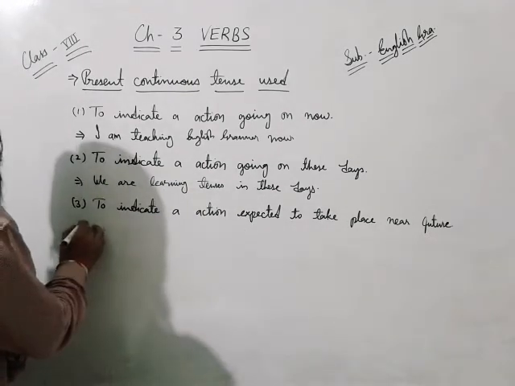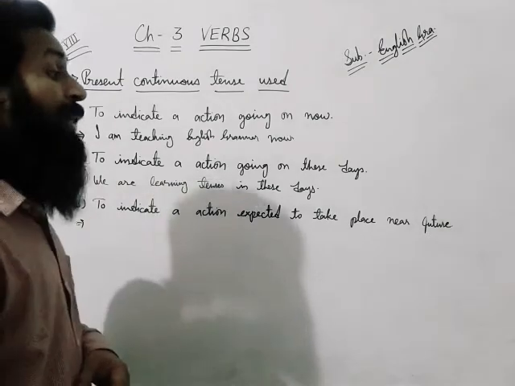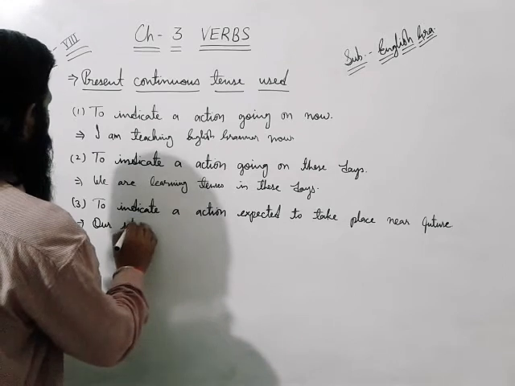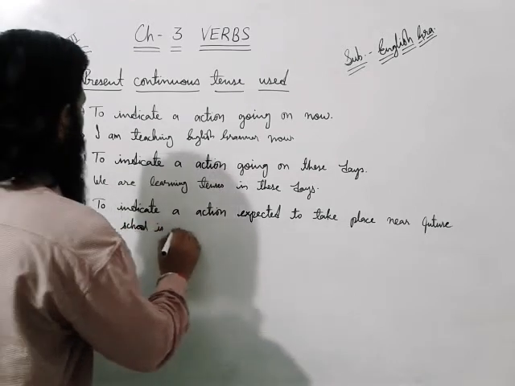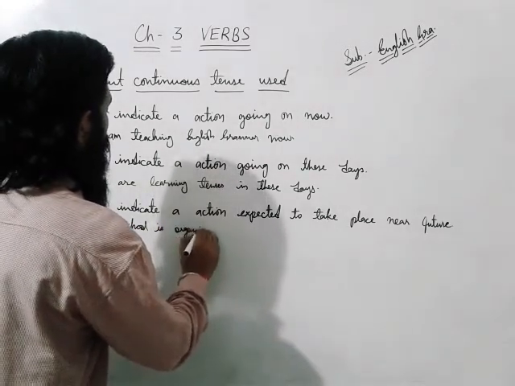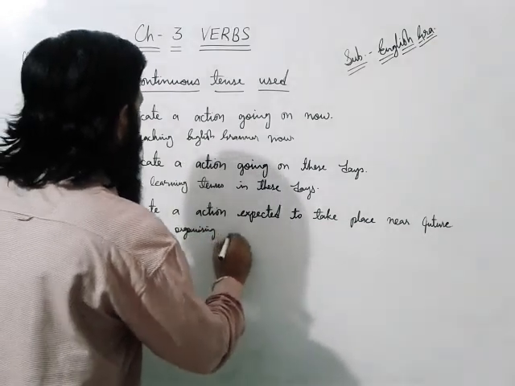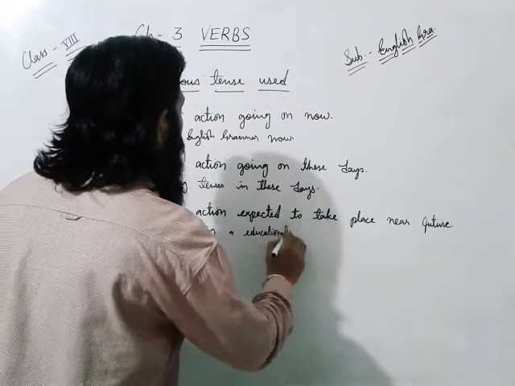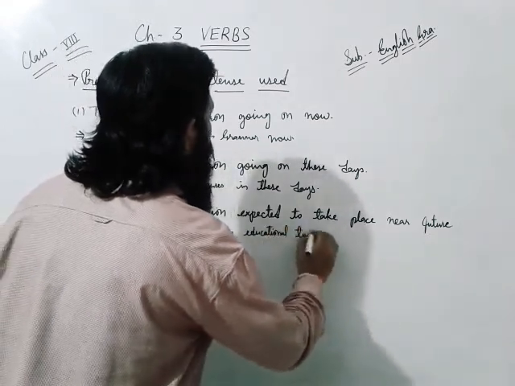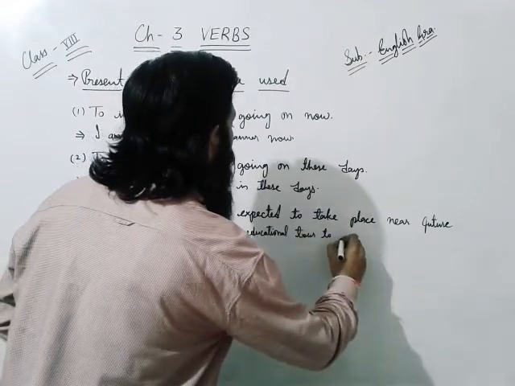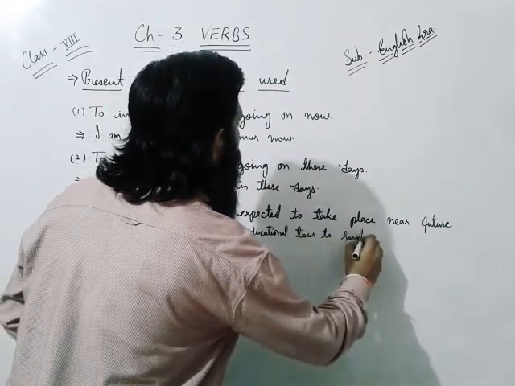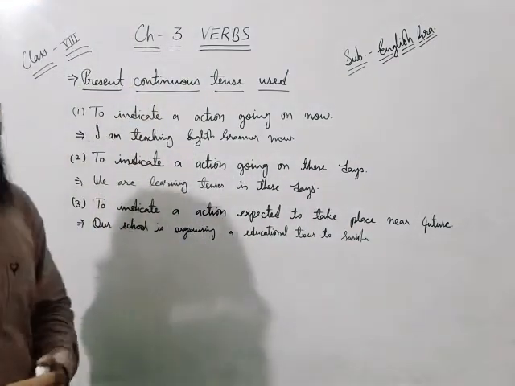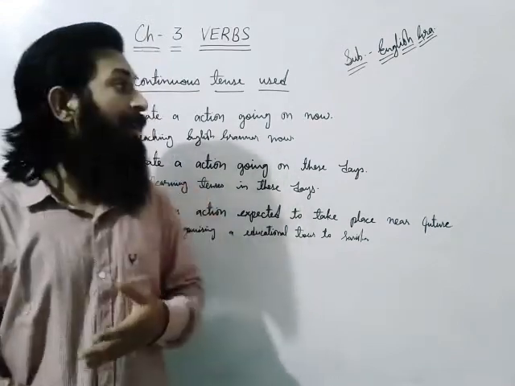And the last one is here, to indicate an action expected to take place in the near future. Like our school is organizing an educational tour to Sariska. It means it's an expected action which will take place in the nearby future.